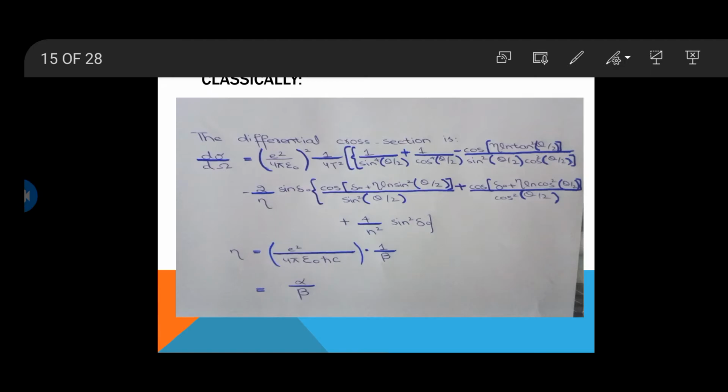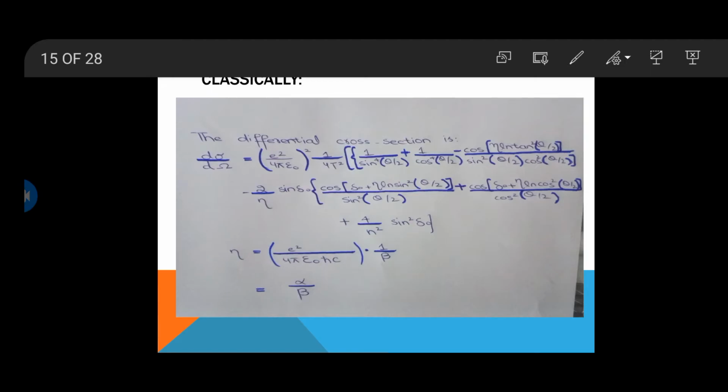As we discussed in the above expression, T represents the kinetic energy of the incident proton. We assume that our incident proton is moving with some velocity while the target proton is at rest. In the expression, eta is equal to alpha over beta.